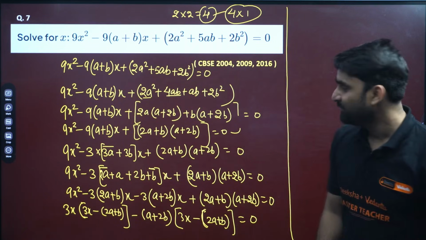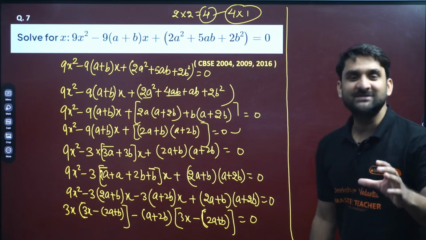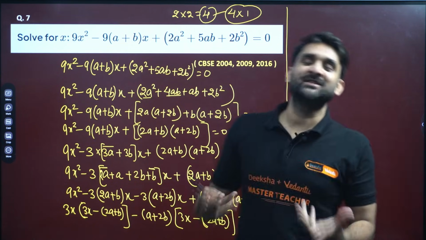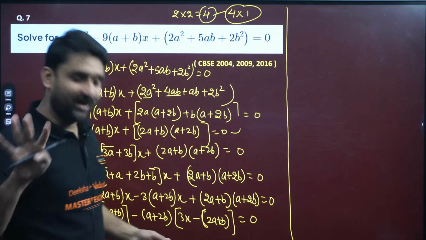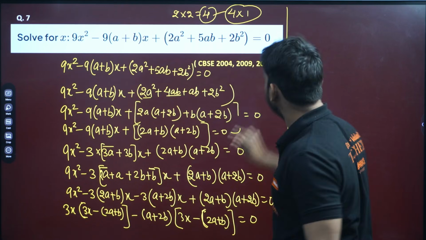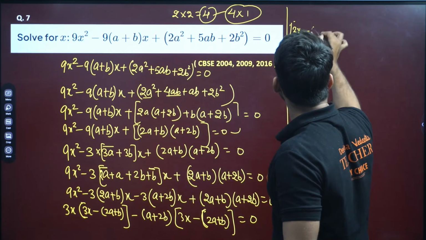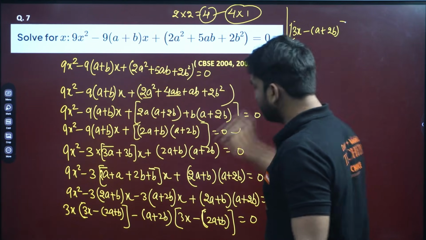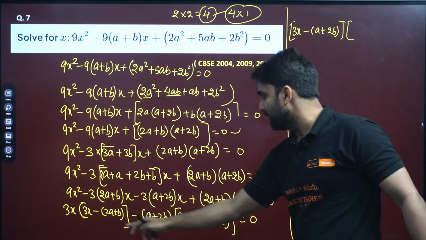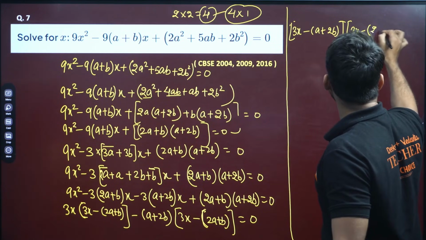This is the question, my dear. Look at the level of question. Can you see the bracket? 3x minus 2a plus b, 3x minus 2a plus b. It means that we are all on the right track because both the brackets are similar. If both the brackets are similar, it indicates that you are doing the correct solution. So we can take 3x minus 2a plus b in one bracket, and the other bracket is 3x minus a plus 2b. So it can be written as 3x minus 2a plus b, my dear.